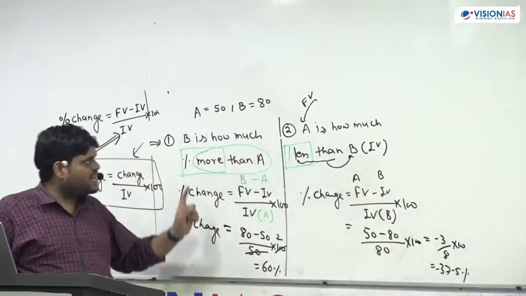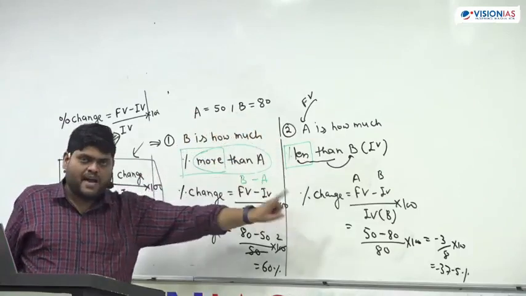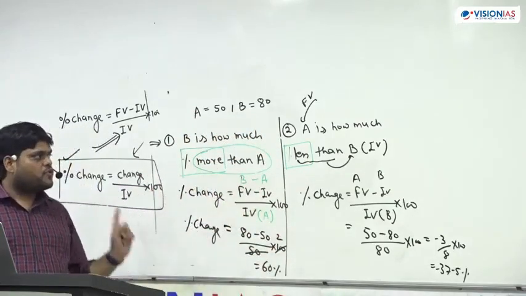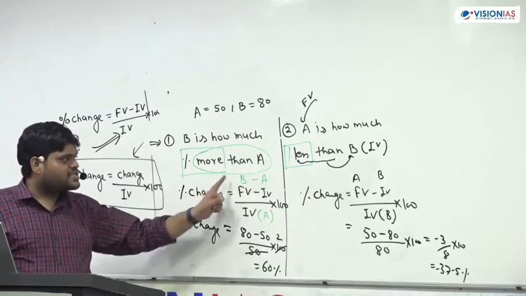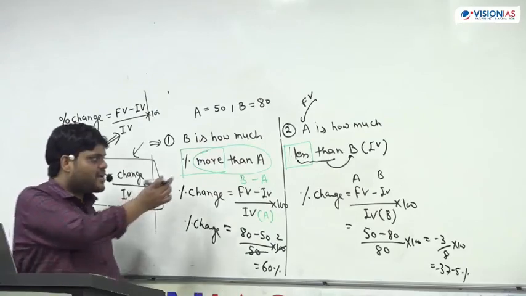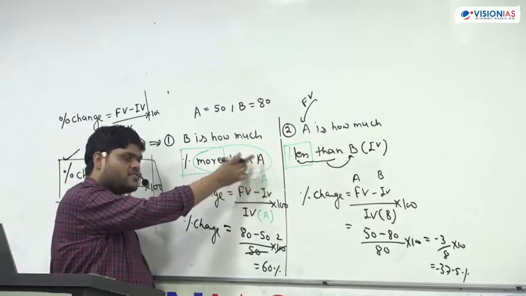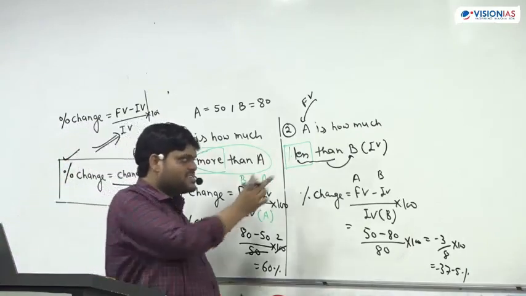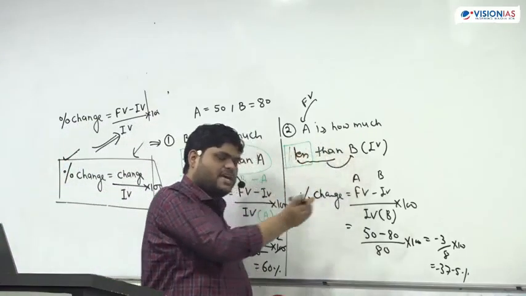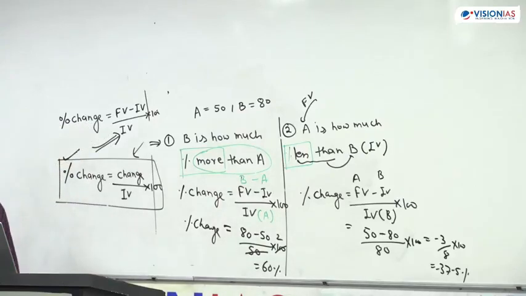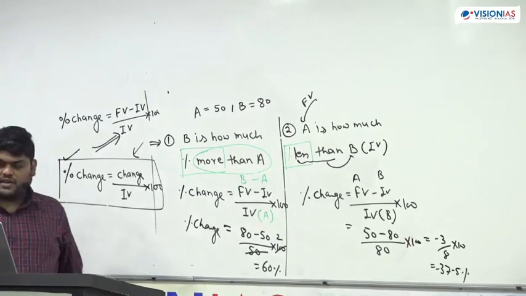So see here, the question data is the same, the language changes, the answer changes. So you have to find out very carefully the final value and initial value. And the trick is, more than is coming along with A, so this will become your initial value. Less than is coming along with B, so this will become your initial value. So like less than, more than, this will tell you the initial value and final value.